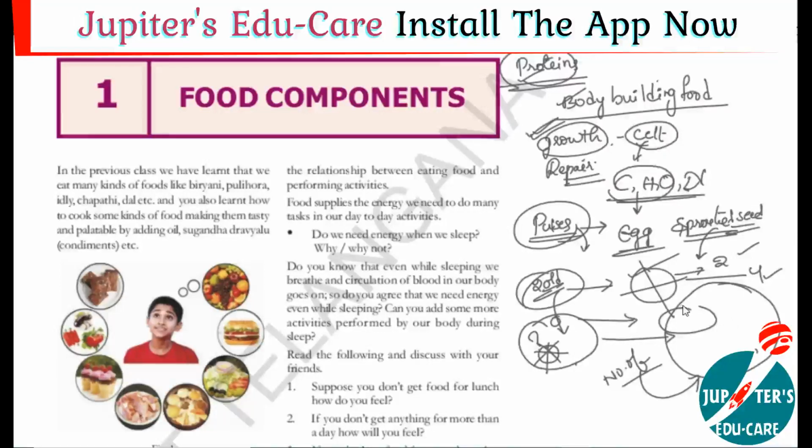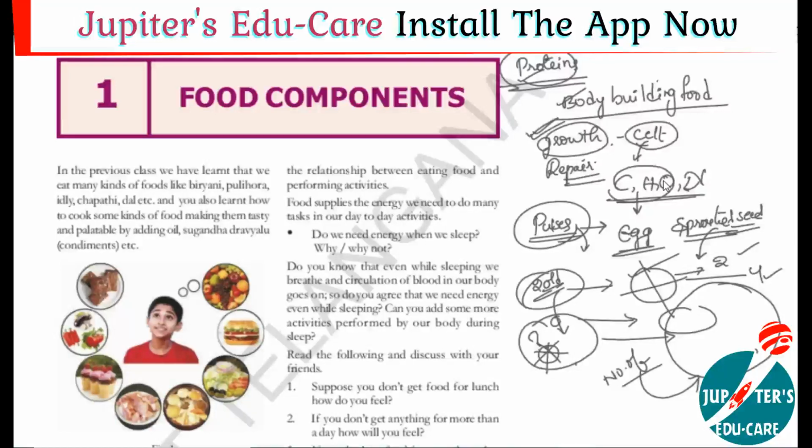Is it right? Then another function of proteins: they play an important role in different types of reactions which take place inside the cell. See, proteins sometimes provide energy to the body. When carbohydrates are not present in our body, for example, some people do fasting, or on a long journey, when no food materials are available, they lose energy.